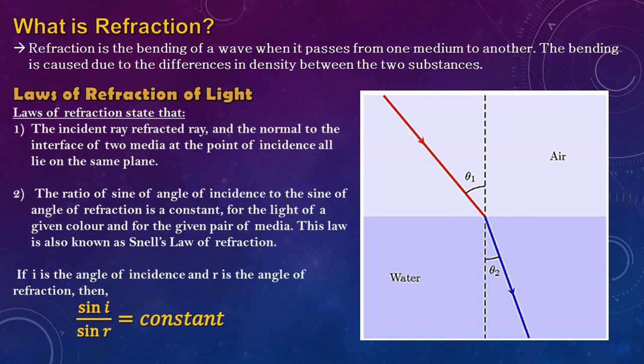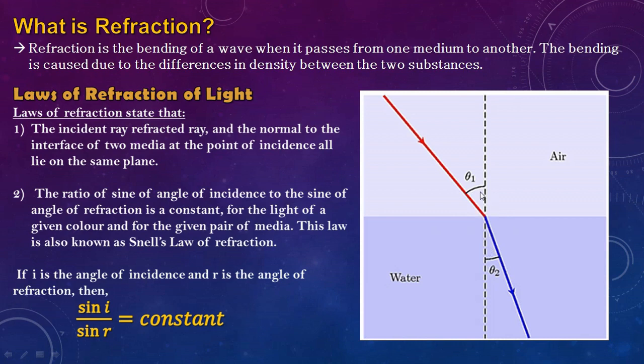When the light ray is moving from air to water, just at the point of separation, it bends its path. You can see its angle of incidence, theta 1, and its angle of refraction, theta 2. Theta 1 is the angle of incidence, just like in reflection, but theta 2 is the angle of refraction.